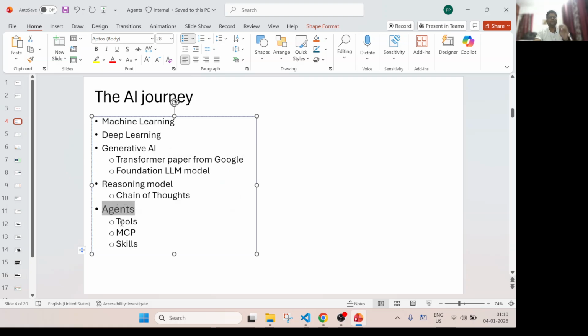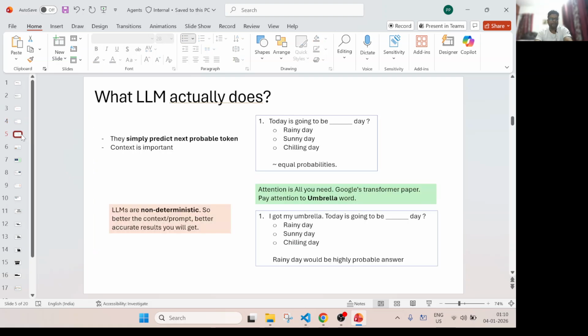And that's where you used to call tools, any tools you will be able to run. The agents were able to run many tools or MCP, those kind of things. These are the topics that I will walk through. So agents are nothing but they can think, reason, and plan: okay, this is the problem, I will break it down like this, and then they can act. So that's how the evolution of the AI journey came.